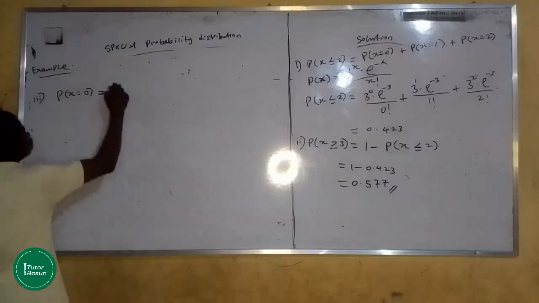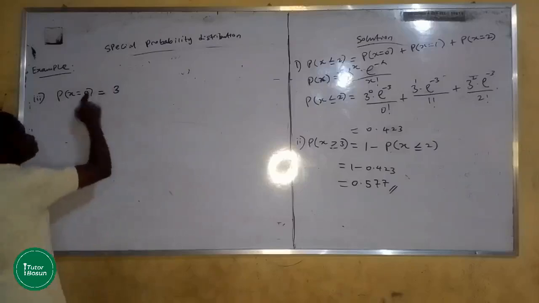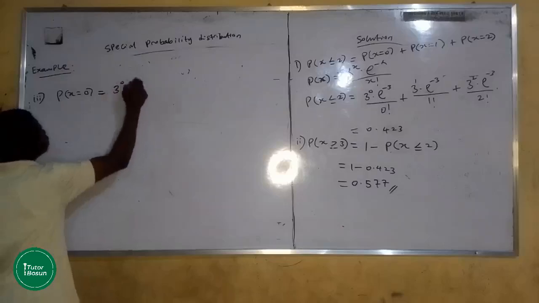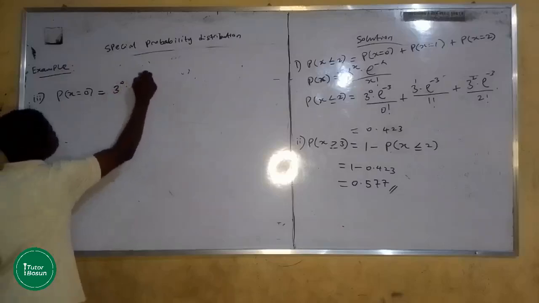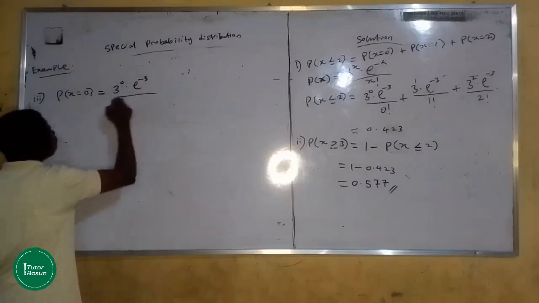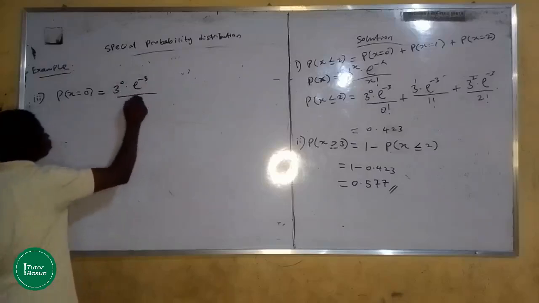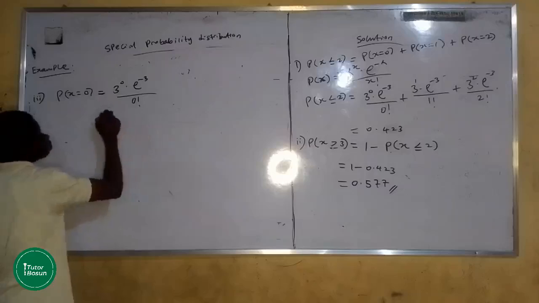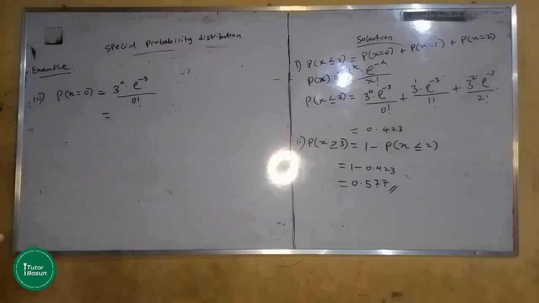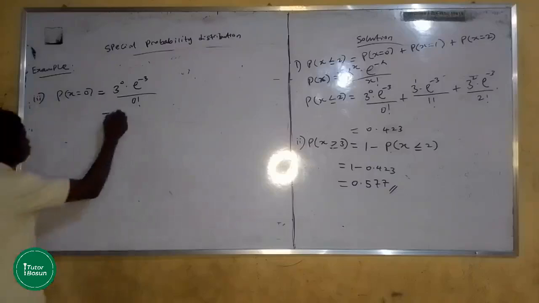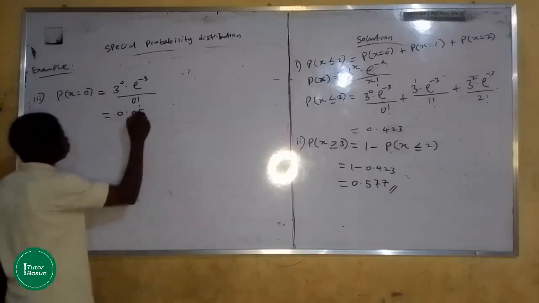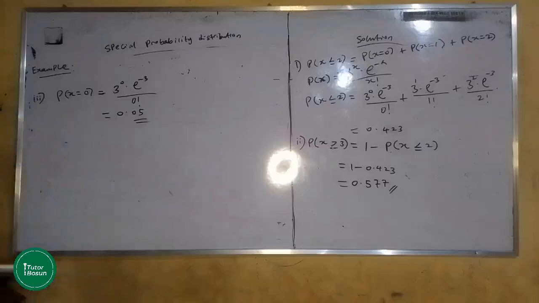So we have 3 raised to power what? r is 0. 3 raised to power 0 multiplied by exponential minus lambda. And lambda is what? It is 3, over x factorial, over 0 factorial. So if we do that very well, we should be having 0.05 as your answer. You're going to need to do that with your calculator.